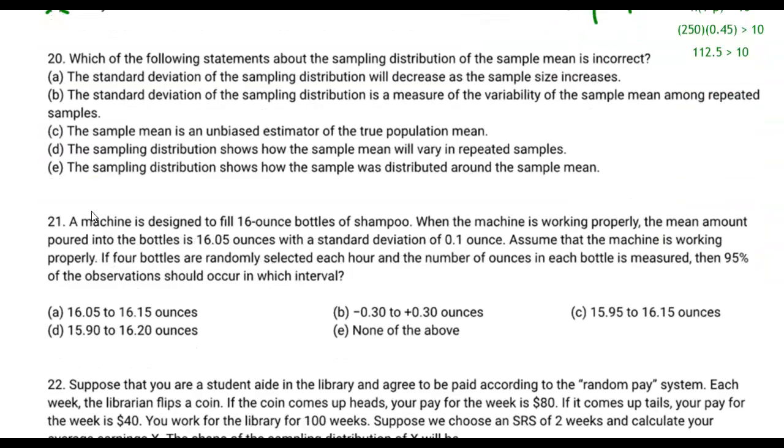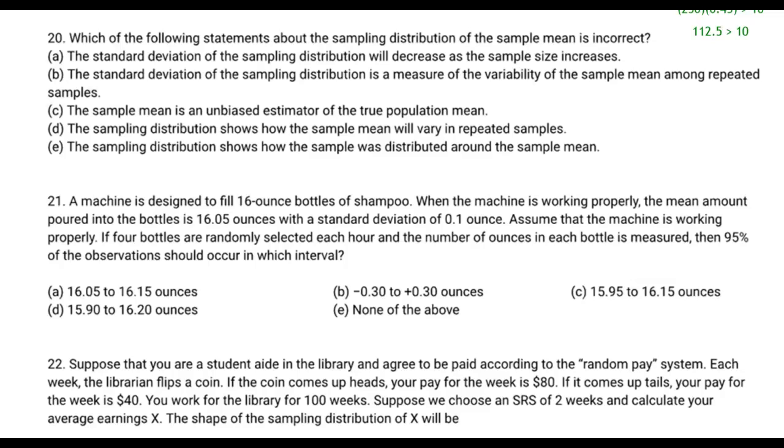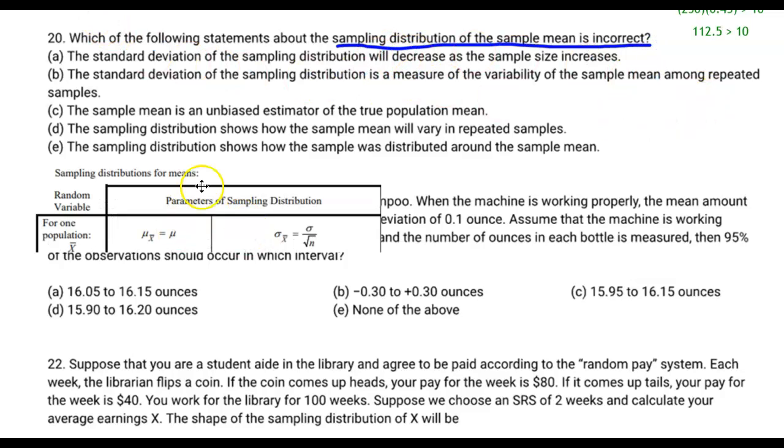For question 20, which of the following statements about the sampling distribution of the sample mean is incorrect? Sampling distribution of the sample mean, we know a lot about that. We know the mean, we know the standard deviation. Let's check these answers. Here's the relevant section from the formula sheet. It says the standard deviation of the sampling distribution will decrease as the sample size increases. That's true because as this increases, that fraction is going to be smaller and smaller, right? So the standard deviation will decrease as sample size increases, so that's not it.